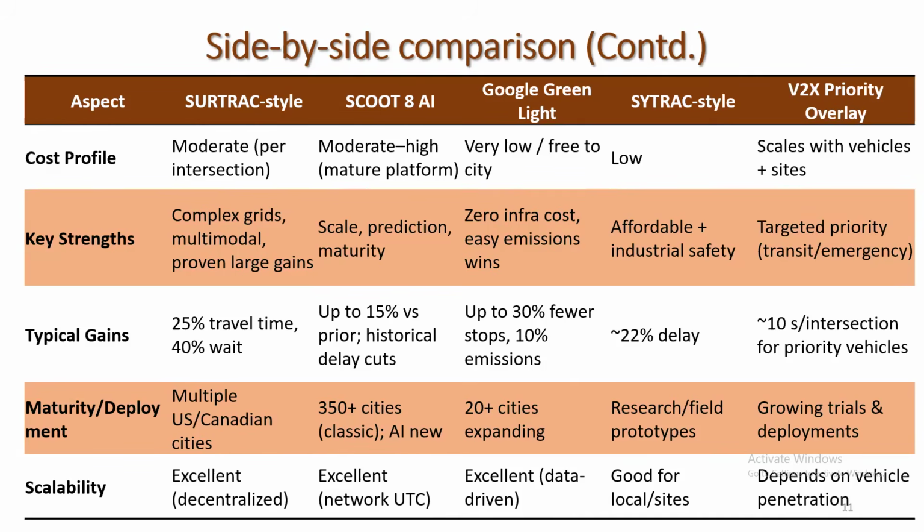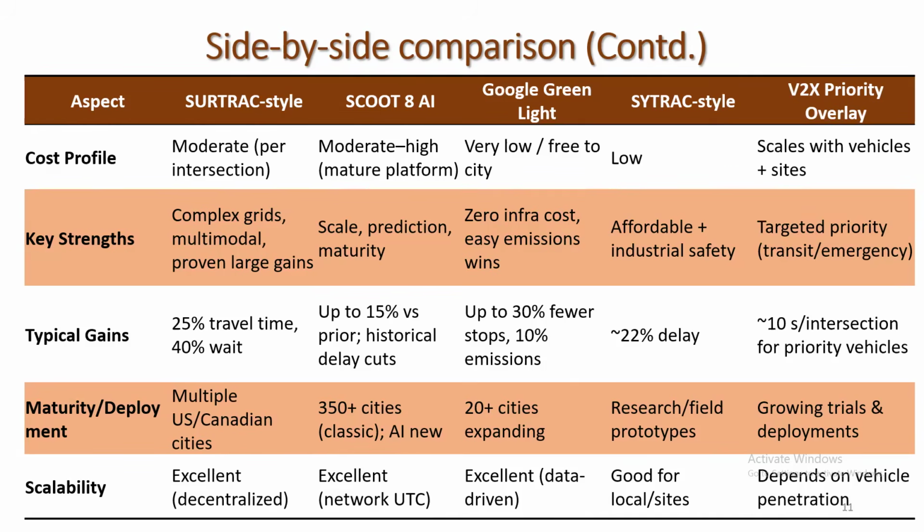On maturity and deployment, SURTRAC is used in multiple US and Canadian cities. SCOOT is used in almost 350 cities, and AI is new here along with classical SCOOT. Google Green Light is used in 20-plus cities and expanding. SURTRAC-style is mainly research and field prototype. V2X is a growing trial and deployment.